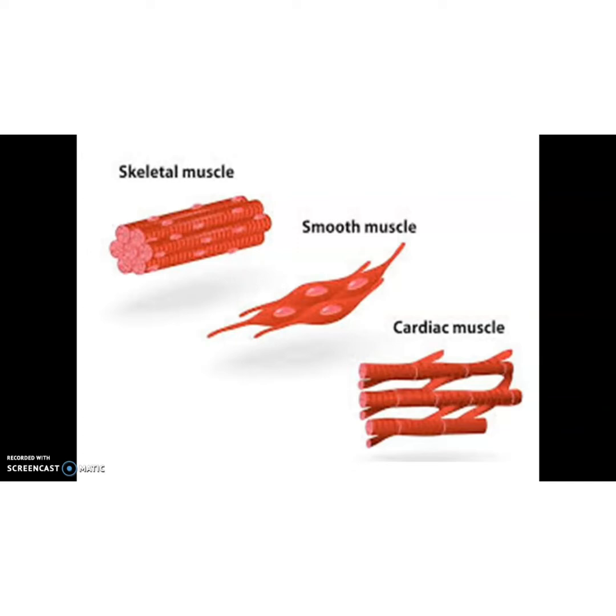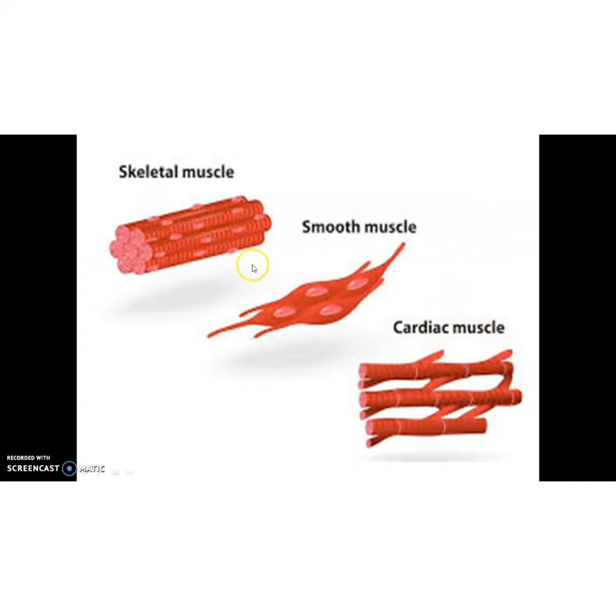There are three types of muscular tissue. The first one is skeletal muscle, second one smooth muscle, and the last one cardiac muscle. Three types of muscle tissues are skeletal muscle, smooth muscle and cardiac muscle.